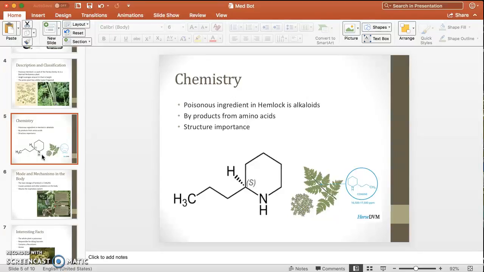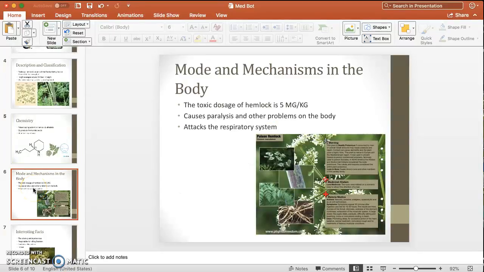These structures are key, because the way that the carbons are connected to the amino acid ring structures is what makes it toxic. When ingested, it's known to have a small lethal dosage of only 5 milligrams per kilogram in the body.